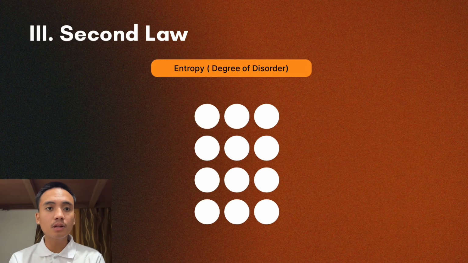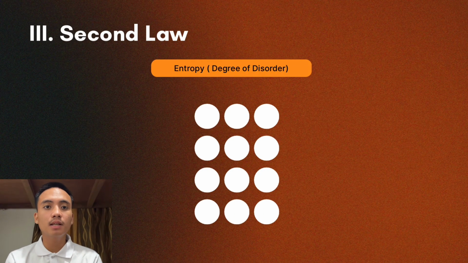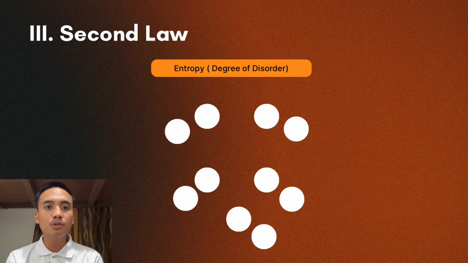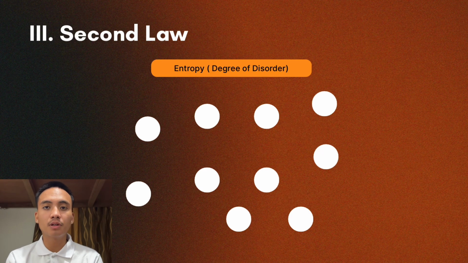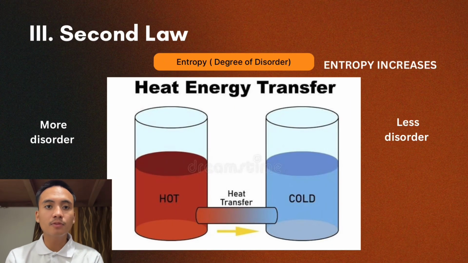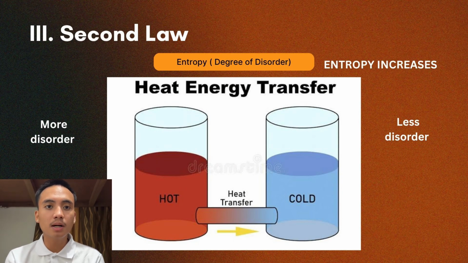The second law of thermodynamics explains the direction of processes and introduces entropy, a measure of disorder. It says energy transformations are never 100% efficient. Some energy always becomes less useful, often as heat. In any closed system, entropy tends to increase, meaning systems naturally move towards disorder and equilibrium.